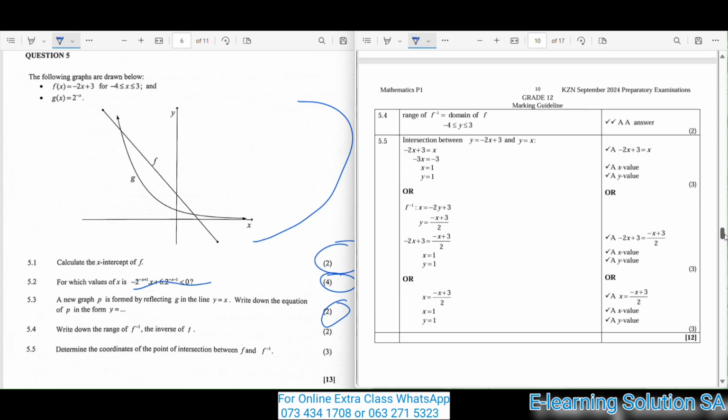Okay, guys. 5.4, write down the range of f to the power -1, the inverse of f. So 2 marks for that one as well.